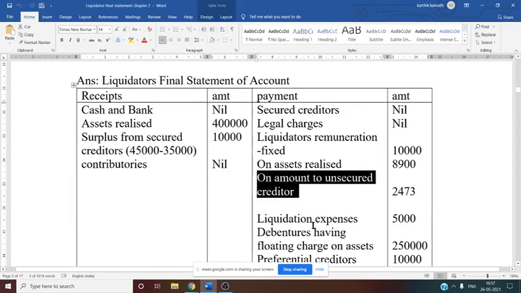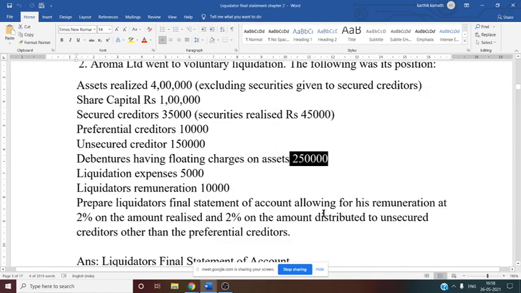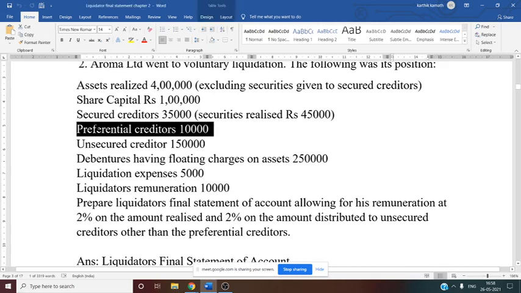So that is liquidation expenses. Liquidation expenses, what happens? It is given in the problem, 5,000. Same you need to write 5,000. Then debenture having floating charges on asset, that is also mentioned in the problem, 2,50,000. Same information you need to write here, 2,50,000. Then preferential creditor. What about preferential creditor here? Preferential creditor, whether they have mentioned it in the problem? Yes, they have given. See this preferential creditor is 10,000. So that directly you can write here preferential creditor 10,000.